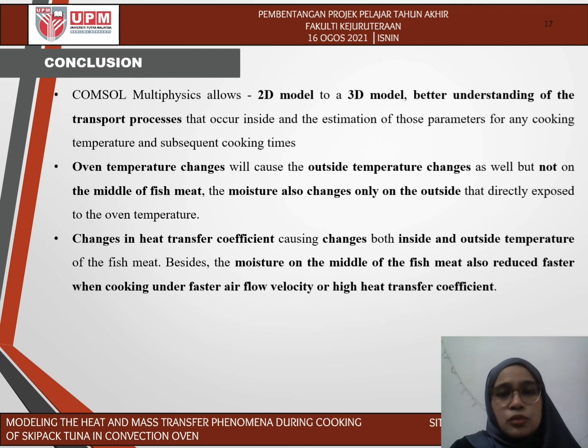Oven temperature changes will cause the outside temperature to change as well, but not the middle of the fish meat. The moisture also changes only on the outside that is directly exposed to the temperature. The moisture will be preserved, but the possibility of the fish meat burning on the outside is high.